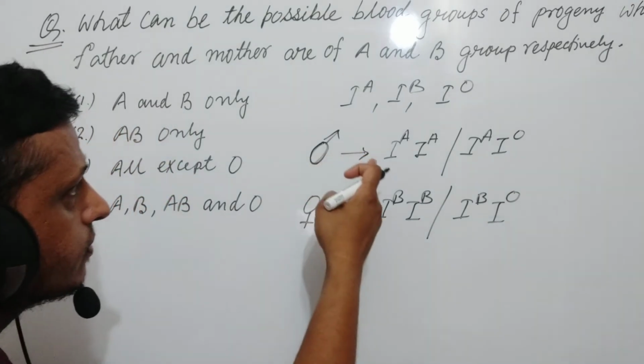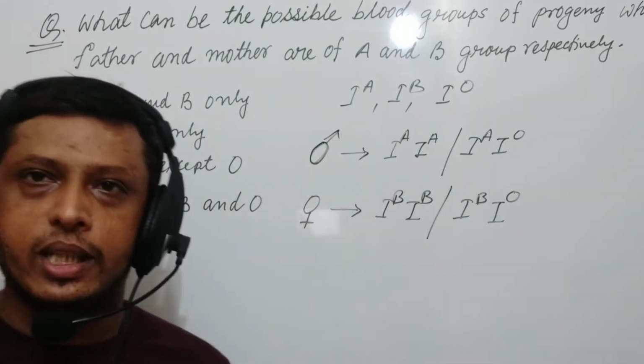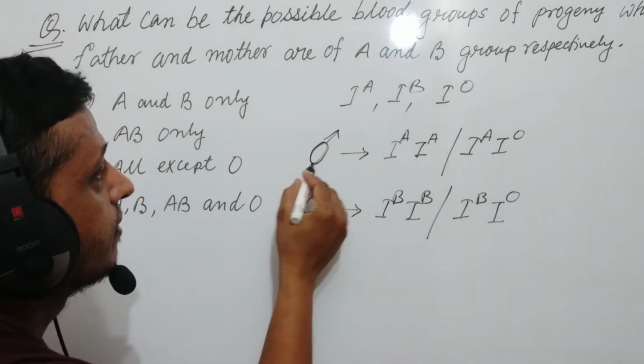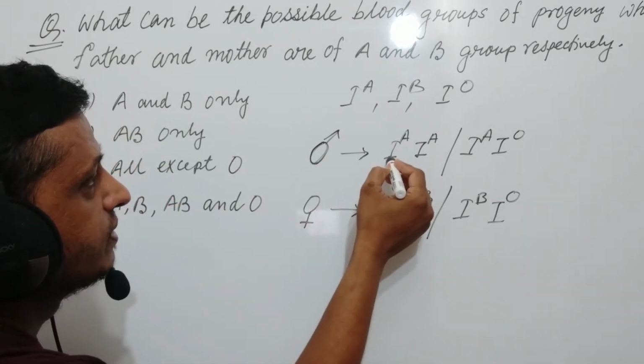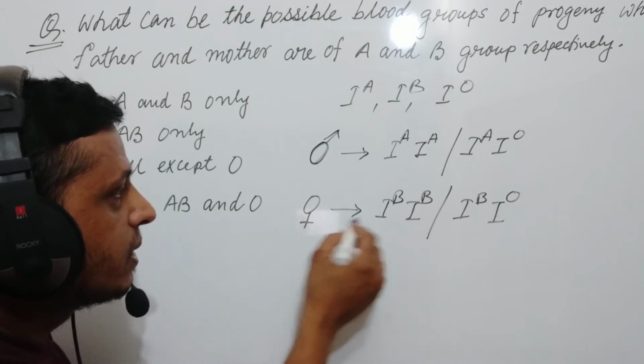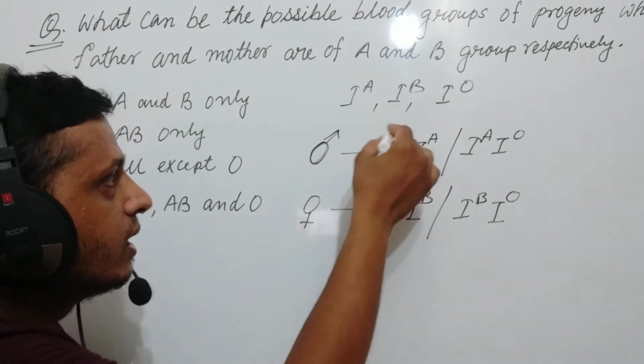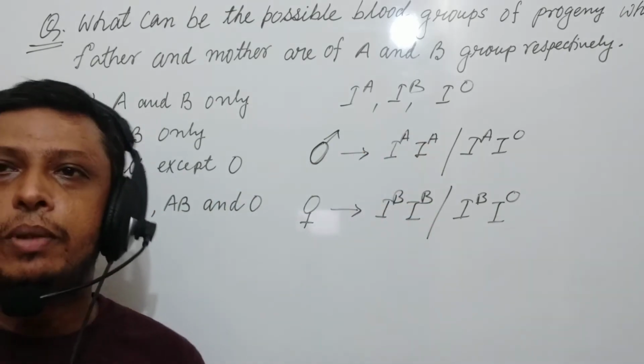Now, what will be the blood groups in progeny? If the father is IAIA and the mother is IBIB, then the blood group of the progeny will be AB.